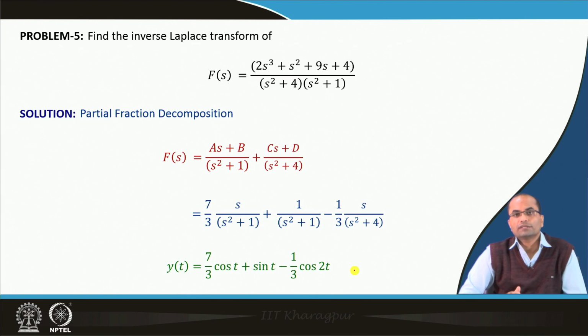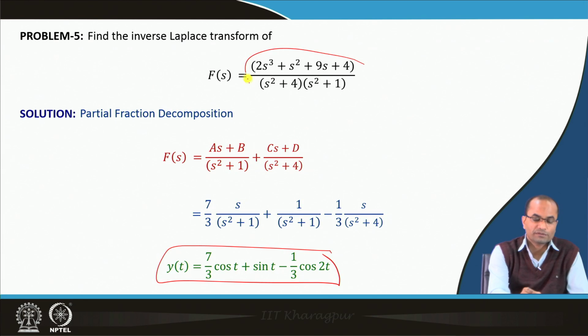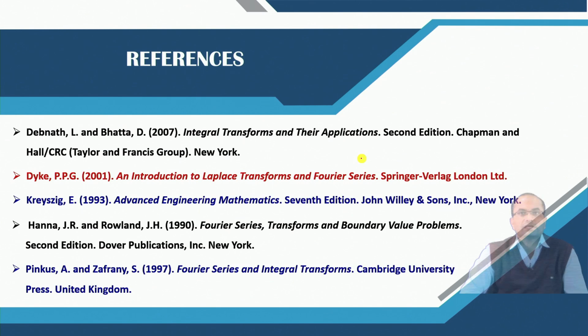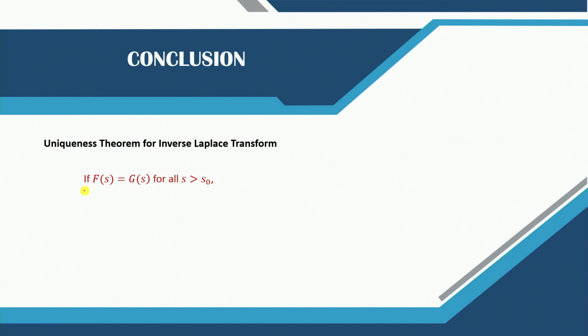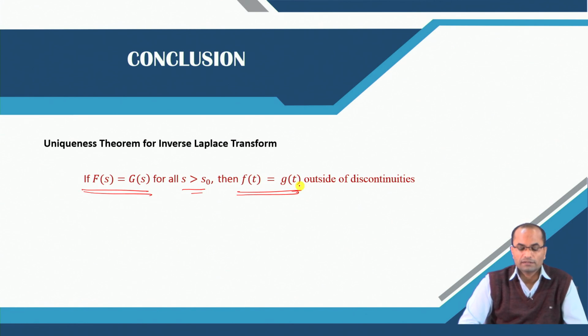So, using the idea of partial fractions, we can easily compute the inverse of some complicated expressions. These are the references we have used for preparing this lecture, and just to conclude, we have discussed the uniqueness theorem for the inverse Laplace transform, which says that if F(s) is equal to G(s) for all s greater than s naught, then f(t) is equal to g(t) outside the points of discontinuities.